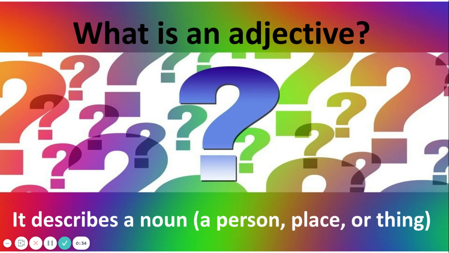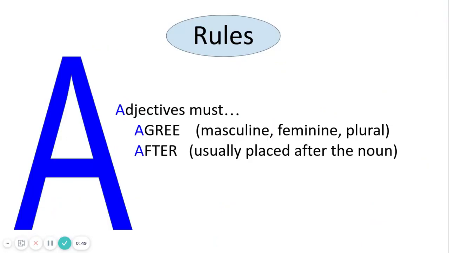Since we've been talking about family and pets and animals, we're going to be mostly describing those. So we're going to be using the adjectives to describe family members and pets and people. So what are the rules? There are rules with adjectives. There are some exceptions to the rules, but we'll talk about those another day.